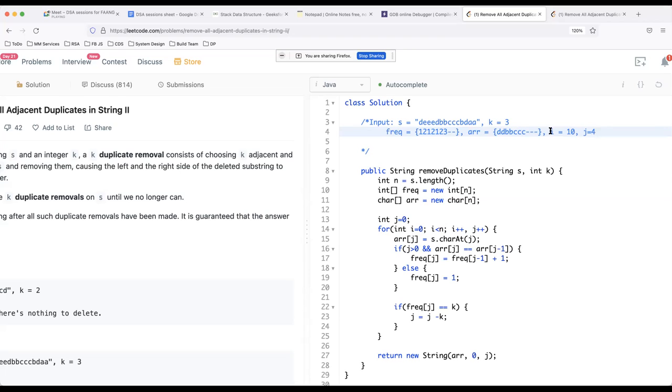Now since J is 4, it means I have to start writing at the 4th location, which is this one. So 0, 1, 2, 3, 4. So basically I can remove these triple C's now. That's what it means. I can remove these triple C's from the array and I will start overwriting from here. Earlier the value is present as CCC, but they will get overwritten. So I'm just writing dash and dash to simplify things for you.